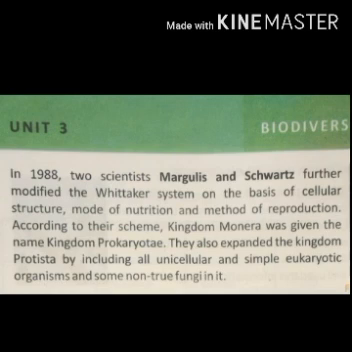In 1988, two scientists, Margulis and Schwartz, further modified the Whittaker system on the basis of 3 factors: 1. Cellular structure, 2. Mode of nutrition, and 3. Method of reproduction. According to their scheme, kingdom Monera was given the name kingdom Prokaryote. They also expanded the kingdom Protista by including unicellular and also simple eukaryotic organisms and some non-true fungi in it.